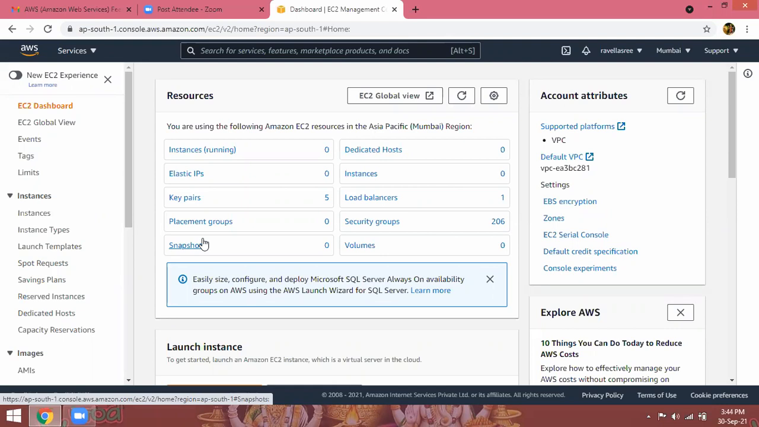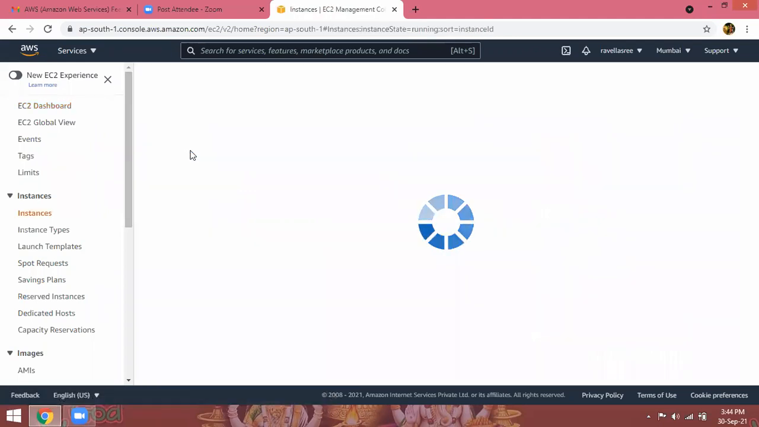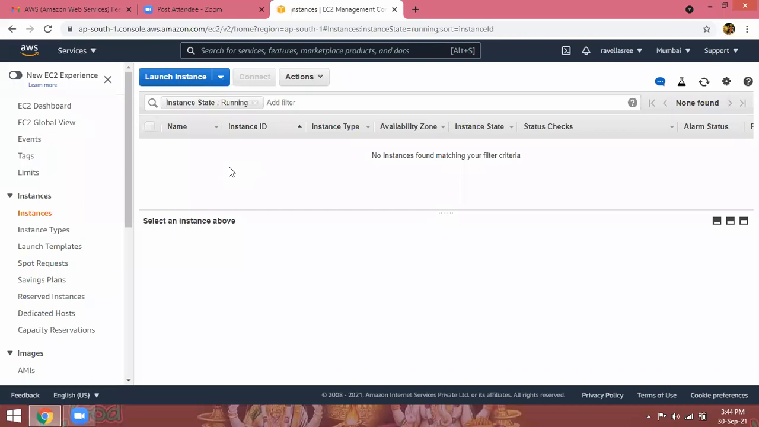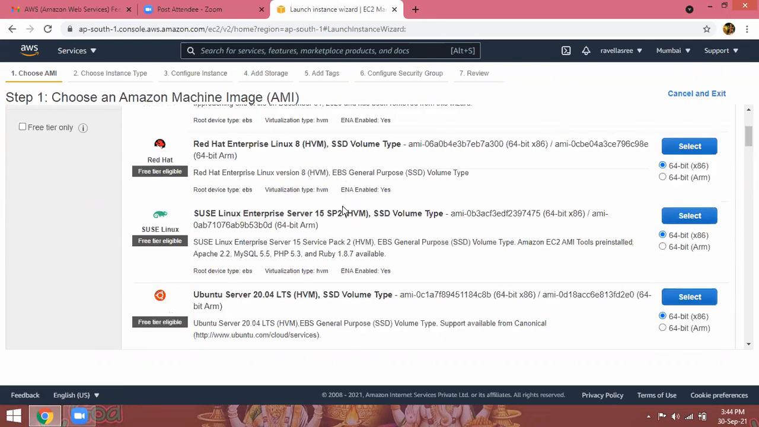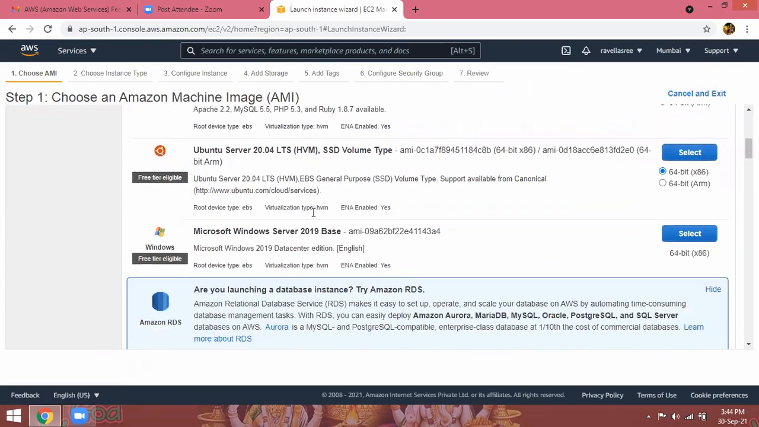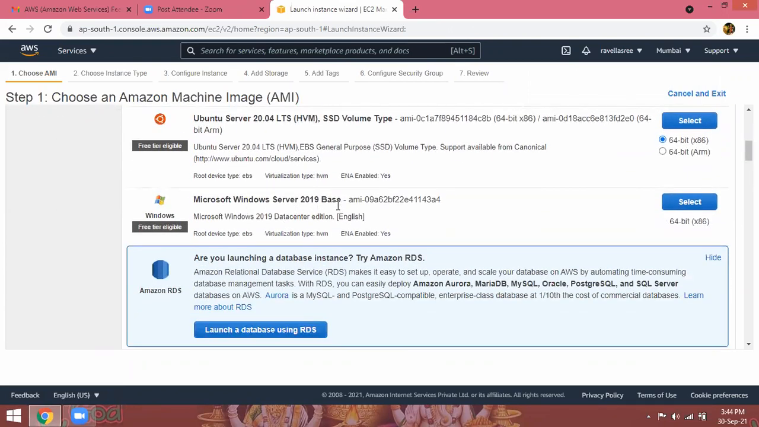Click on instances. Now click on launch instance. Here you can see Amazon Linux. In Linux we have different flavors: Amazon Linux, Red Hat Enterprise Linux, Ubuntu servers, SUSE Linux, and Microsoft Windows servers are also available here.